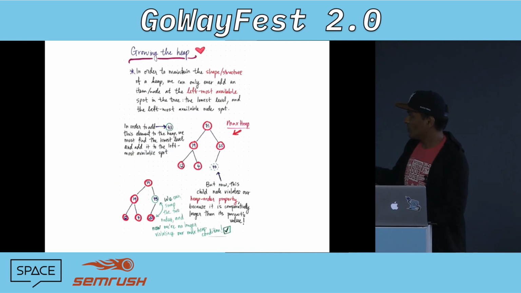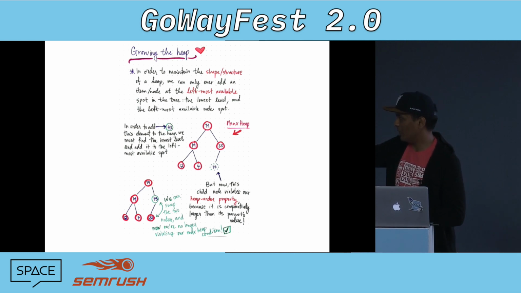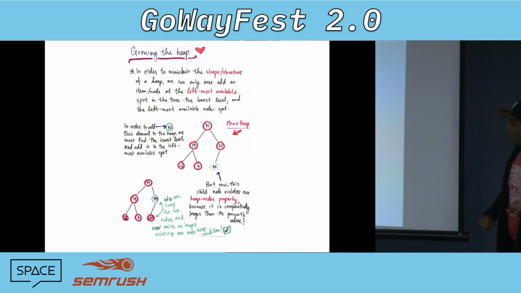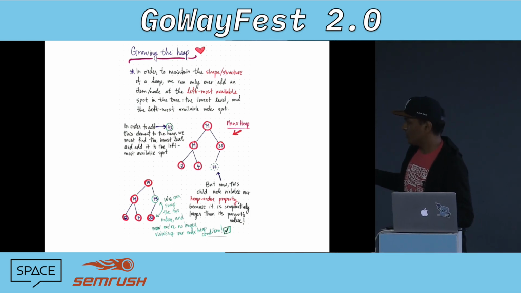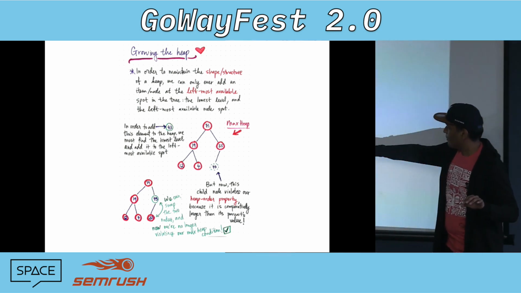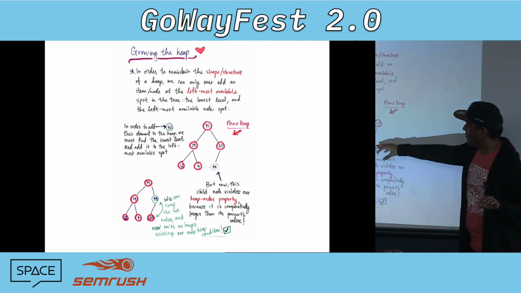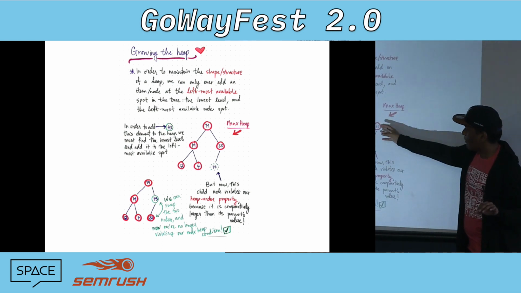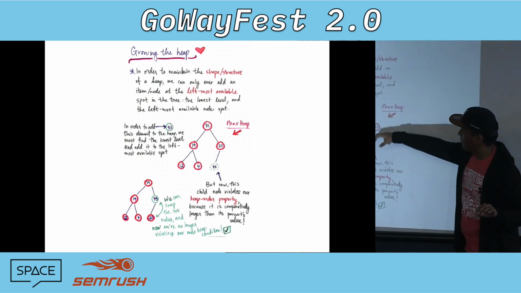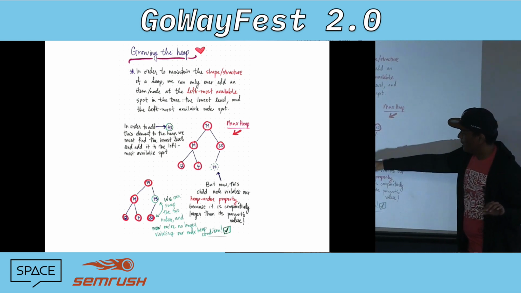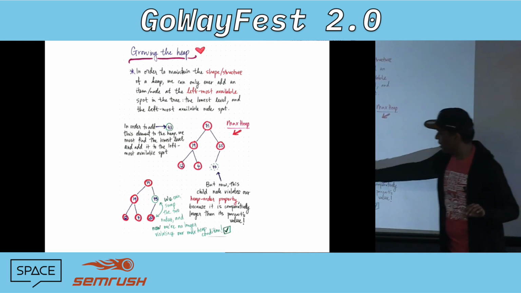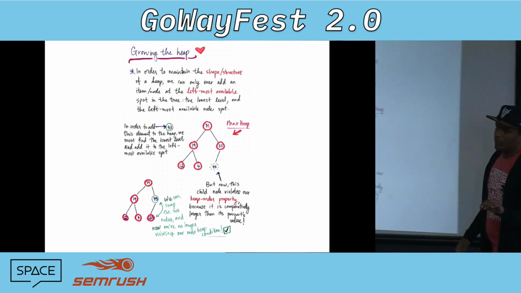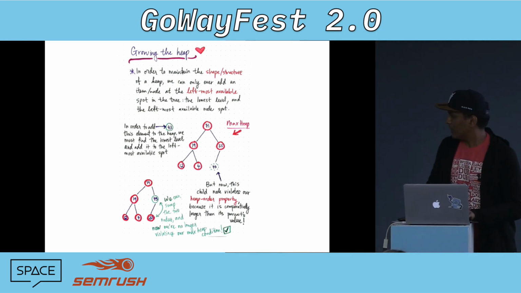The answer is, firstly, you satisfy the shape property. So you insert it at the leftmost position, and we did satisfy that. But then we don't satisfy the order property. To satisfy the order property, we do a bubble up operation. We look at its parent, and oh, 35 is less than 43. So we swap it, and we keep swapping and bubbling it up until it comes to a point where it's less than its parent. So basically, we put it in its place recursively by swapping it up. Let me give you an example.